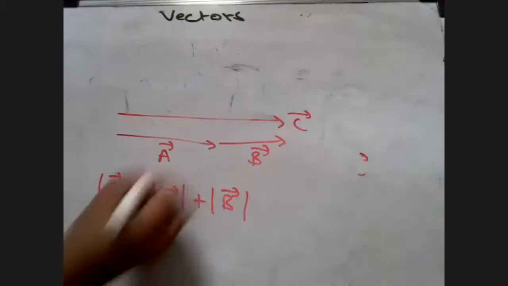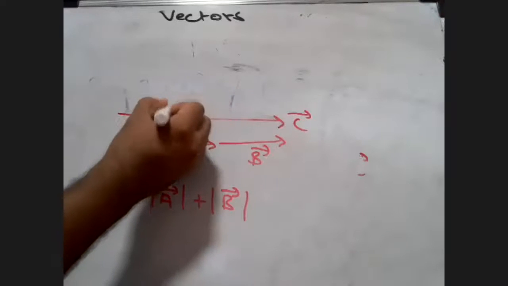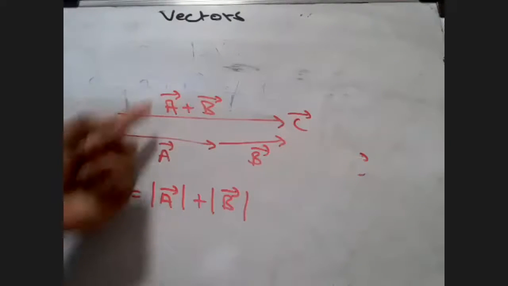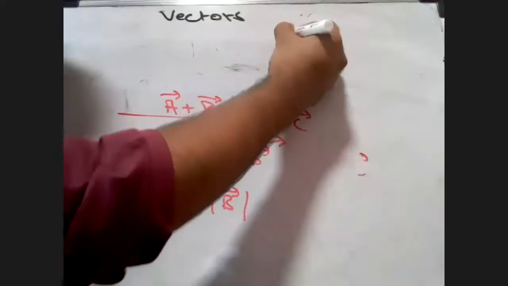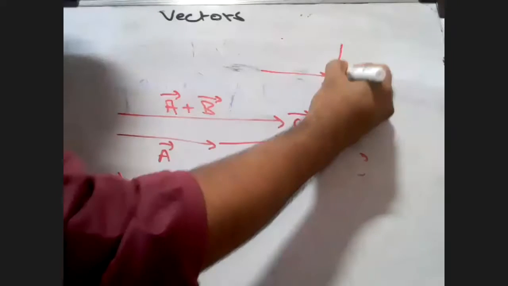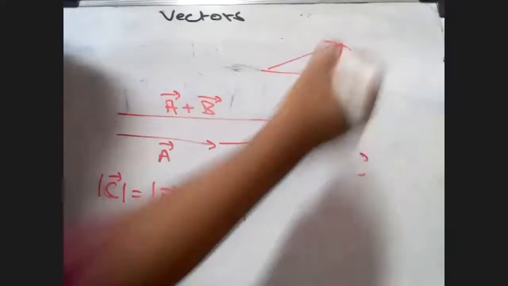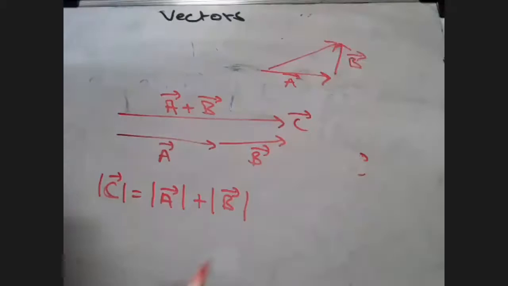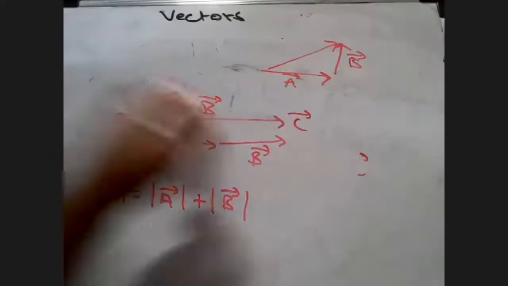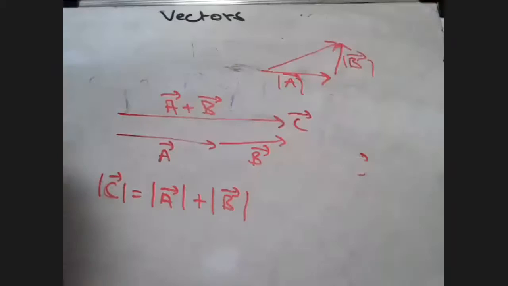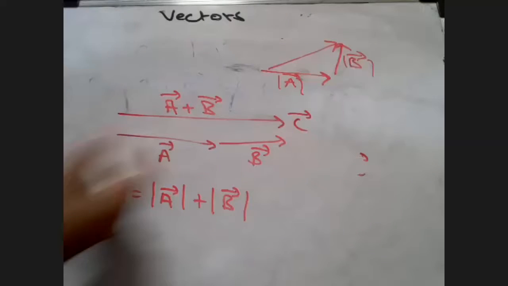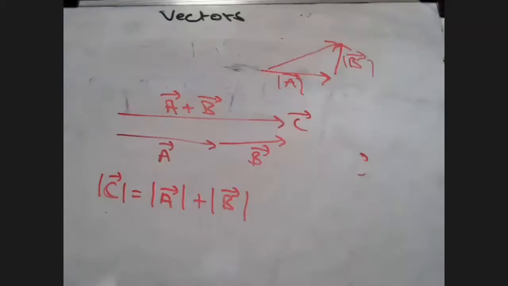And this C vector is also a result of the combination of A vector plus B vector. But in terms of a triangle, when I had spoken to you, the magnitude has to be found by Pythagoras theorem. Because see, this is going to be my A vector, this is going to be my B vector. But do you think this resultant vector here will be the magnitude of this vector plus this vector? No, it won't be. It has to be found by Pythagoras theorem. But in this case, you can see that you don't need to do that. So the case gets a little bit crazy over here. So everyone understood this topic?